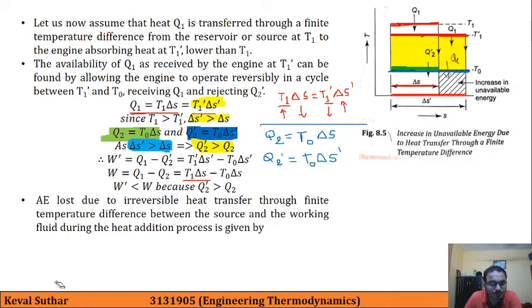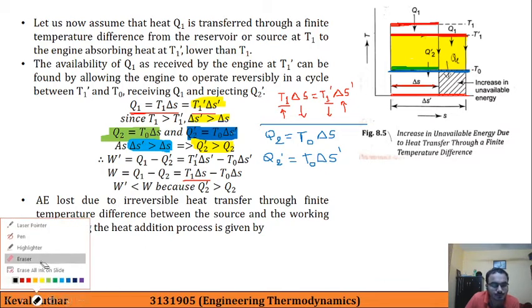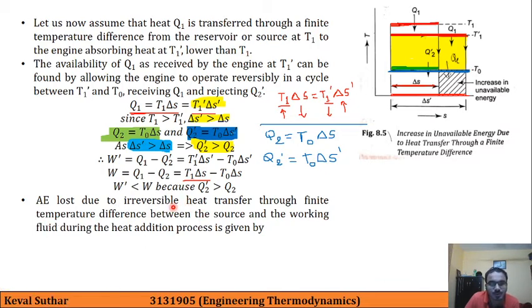So here the work output has been reduced, so available energy has been reduced, that is available energy lost due to the irreversible heat transfer through a finite temperature difference between source and working fluid during the heat addition process.